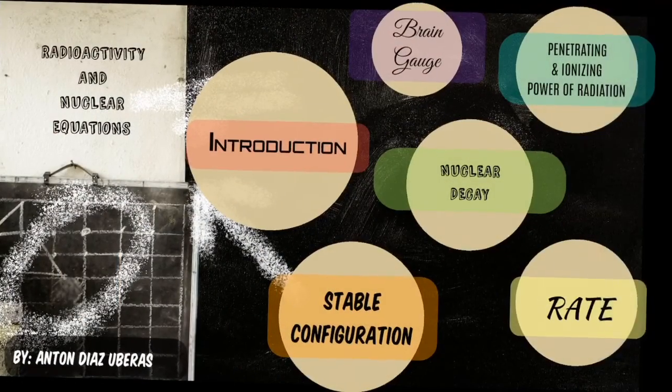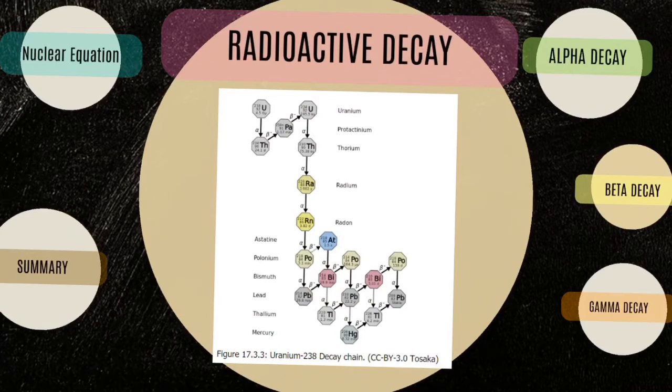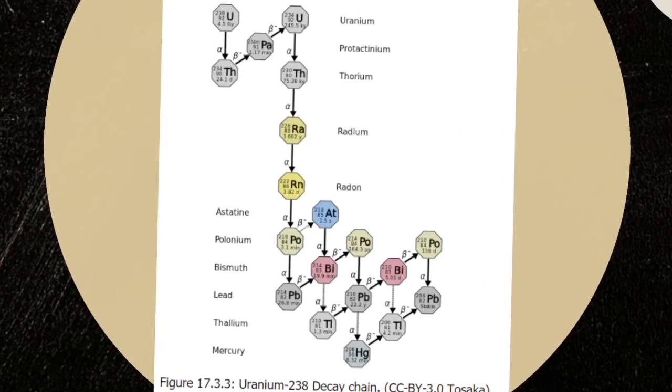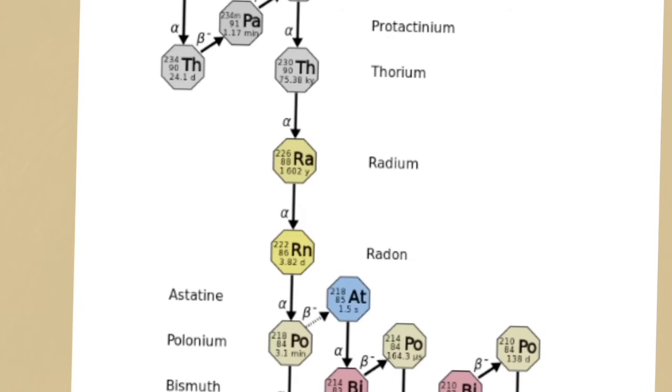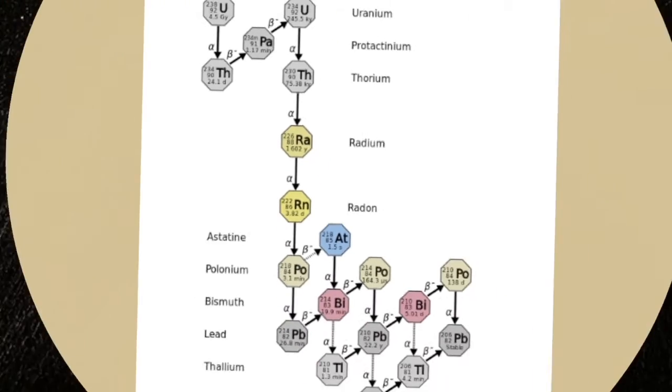Decay. Nuclear decay is the process by which an atomic nucleus emits particles or electromagnetic radiation. This is synonymous with nuclear transmutation. Here, this picture represents the uranium-238 decay chain series, by which as the uranium disintegrates, it releases particles and radiation. They are represented by Greek letters, and we will be talking more about this later.